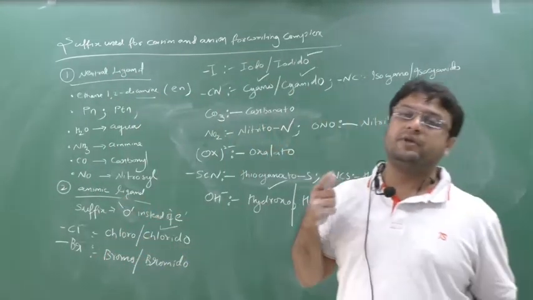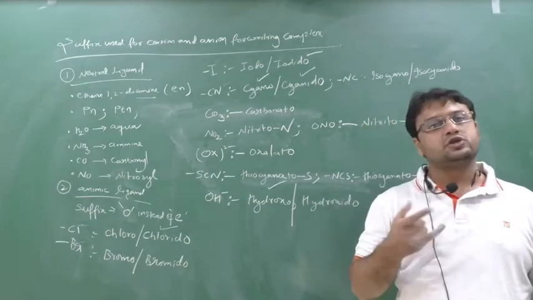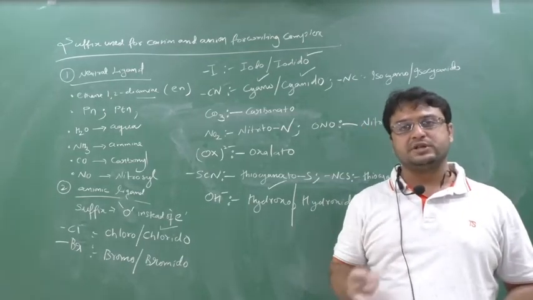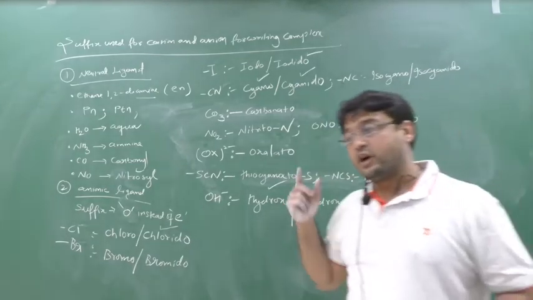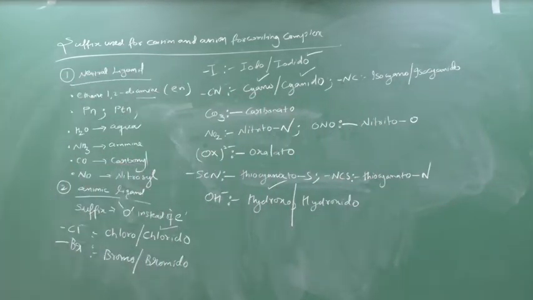If you don't remember, it will go. For DMG also bis, tris, ACAC also bis, tris, and GLY, you can see my previous video. For GLY also bis, tris. This bis, tris will create a lot of confusion, so you have to remember and be very cautious.